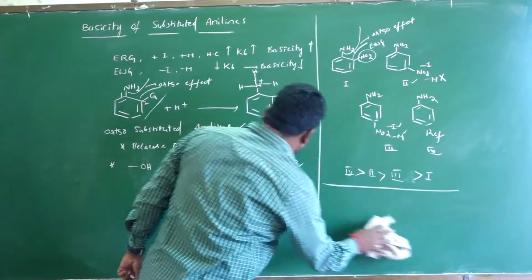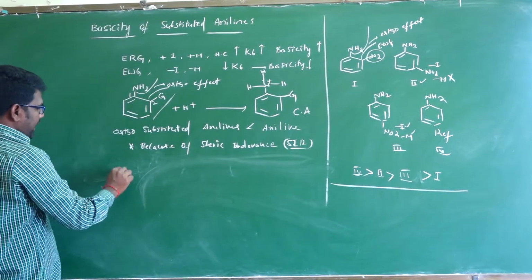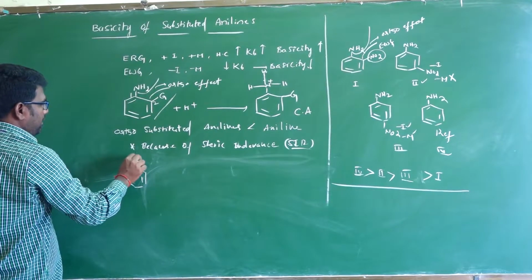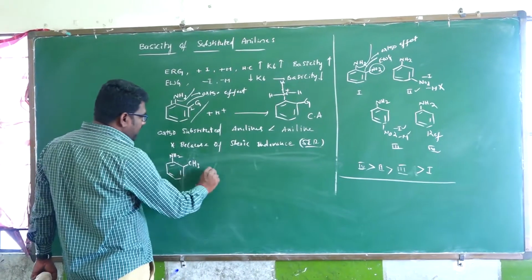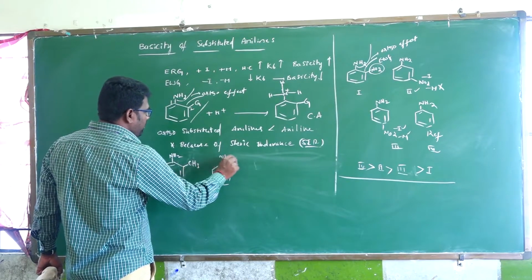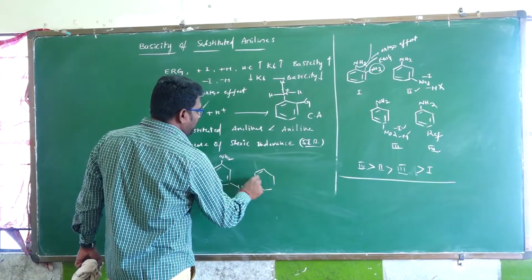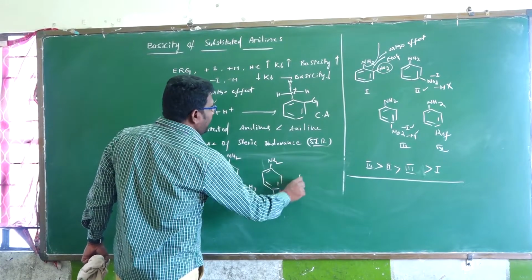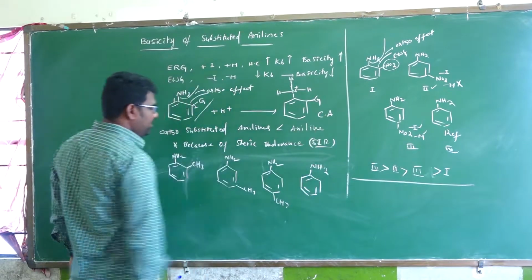I am taking a simple example: the same aniline with an electron releasing group CH3 at the ortho position, then CH3 at the meta position, then CH3 at the para position, and next aniline itself.